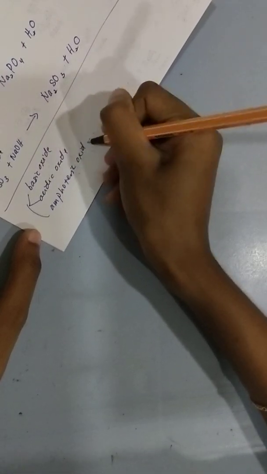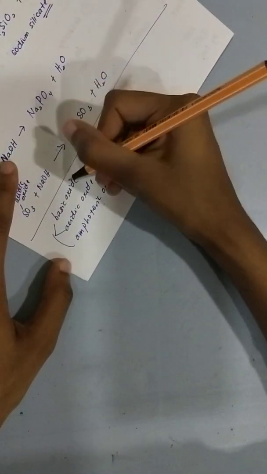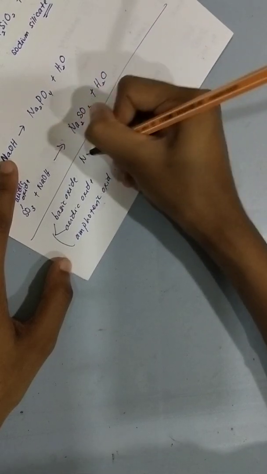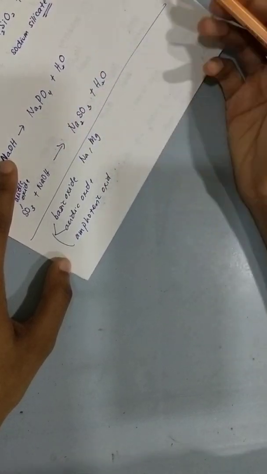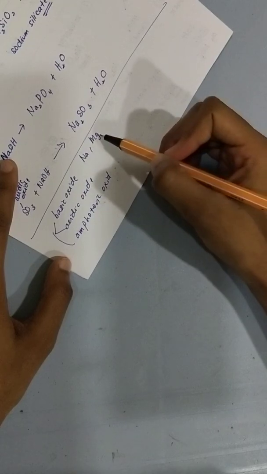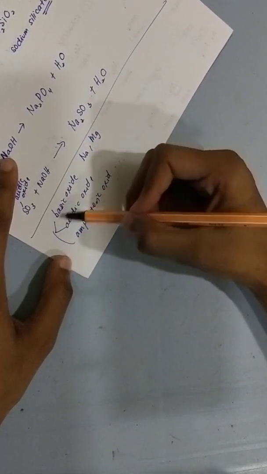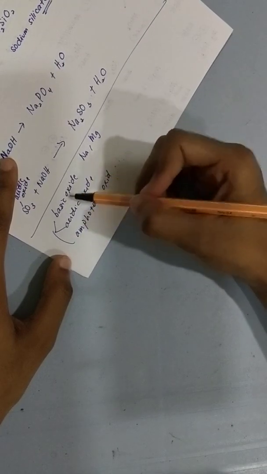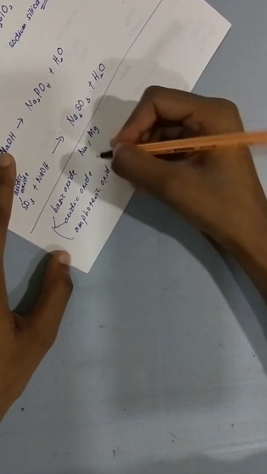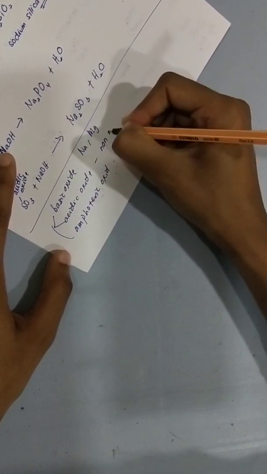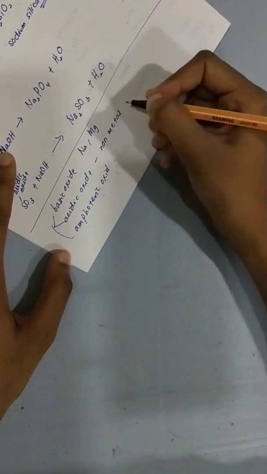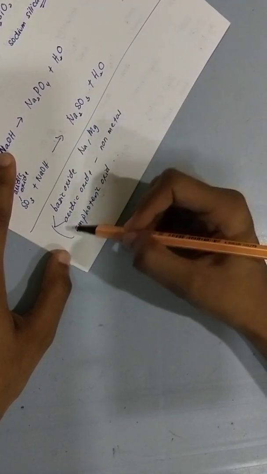So in period 3, we know the metals, which are sodium and magnesium, their oxides, sodium oxide and magnesium oxide, are basic oxides. So they will react with acid. When they dissolve in water, they produce an alkaline solution. Whereas all the remaining non-metals react with water to produce an acidic solution.